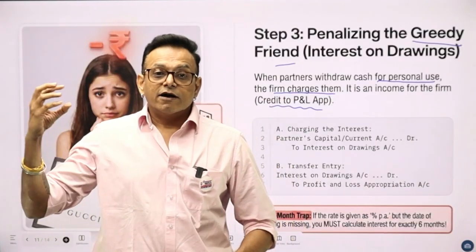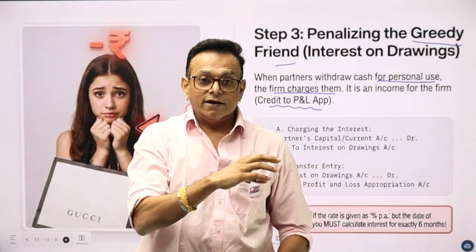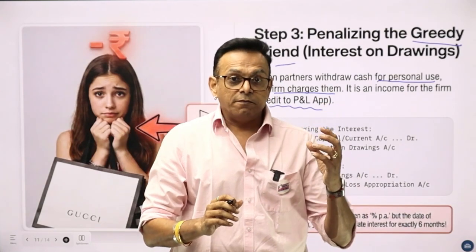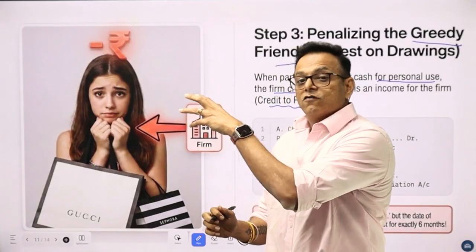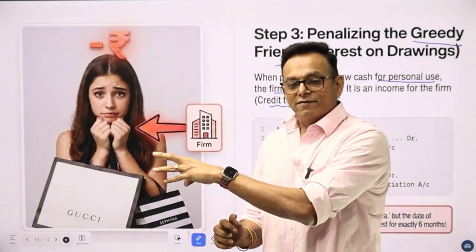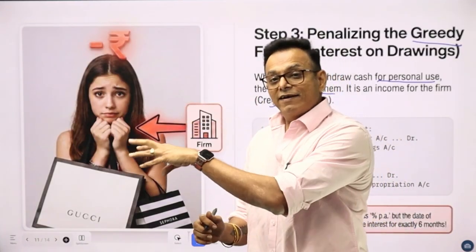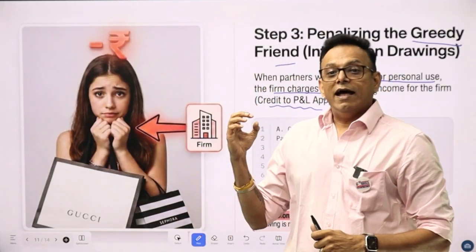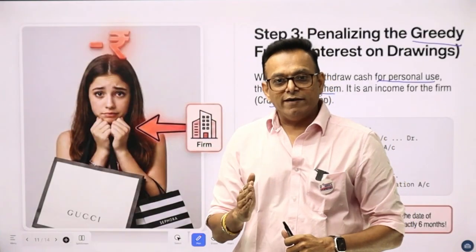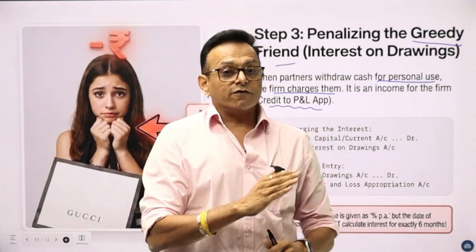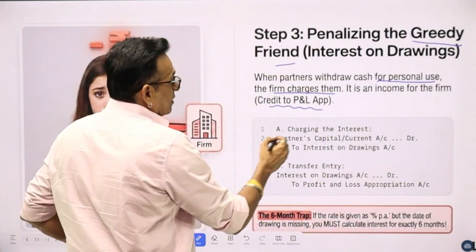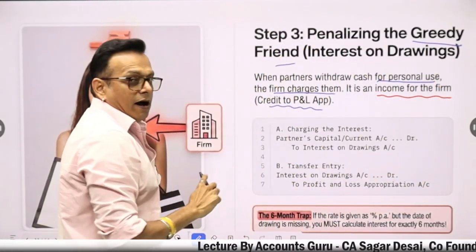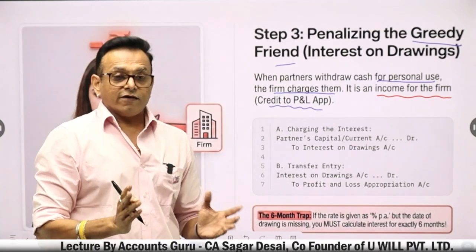So just like a rich partner investing money asks for interest on capital, now the firm is giving money to the partner, so the firm will charge interest. The firm will charge interest on the partner and recover the interest. And that is why interest on drawings is income for the firm. I hope you are able to understand this concept.